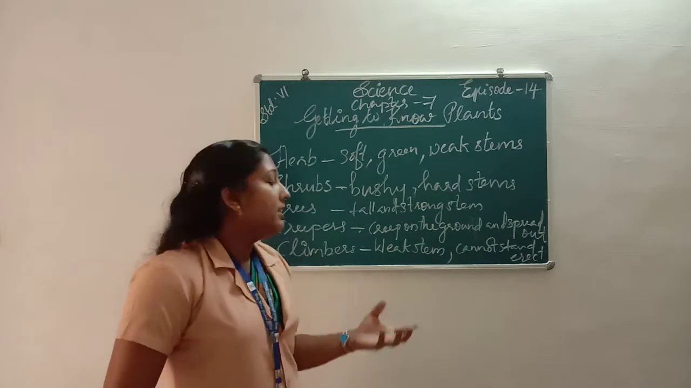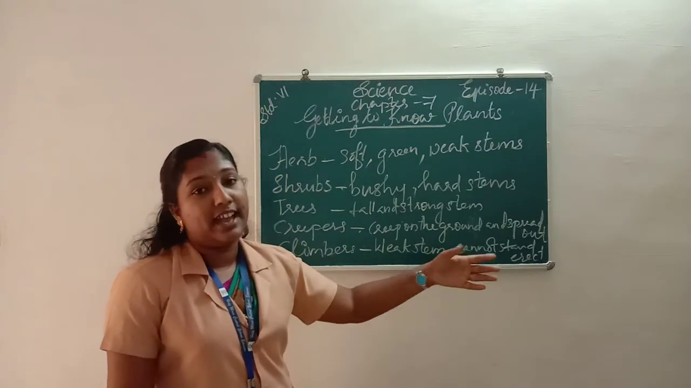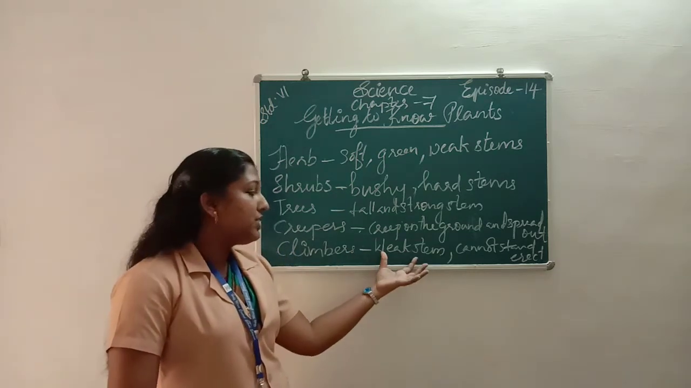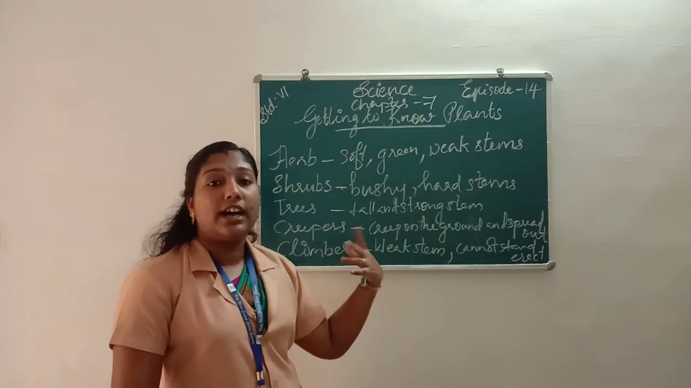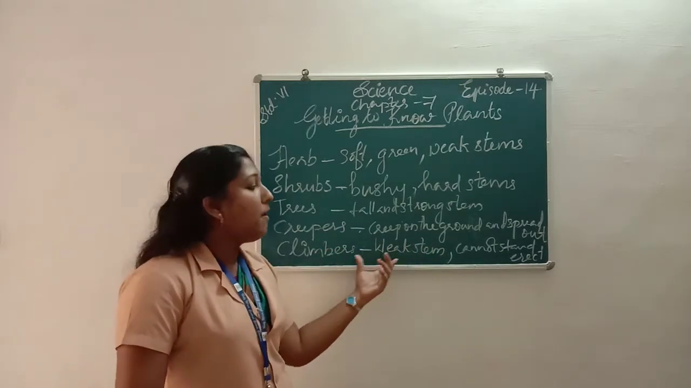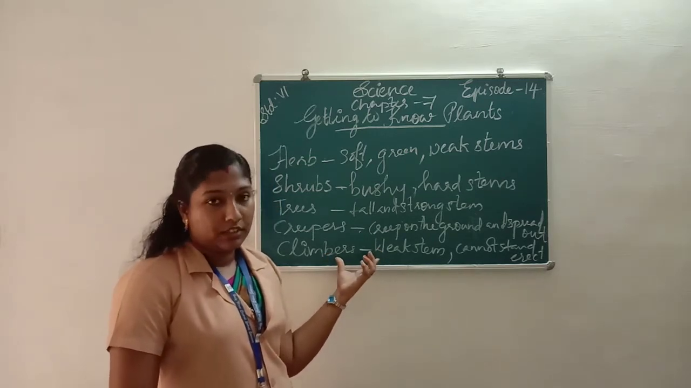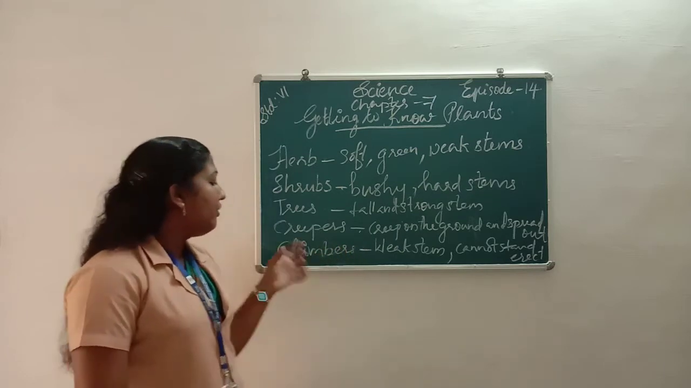Pea plants are called climbers. They have weak stems and cannot stand erect, that means they cannot stand straight. Because they have weak stems, they take support of other trees and climb on them. Pea and grape are examples for climbers.